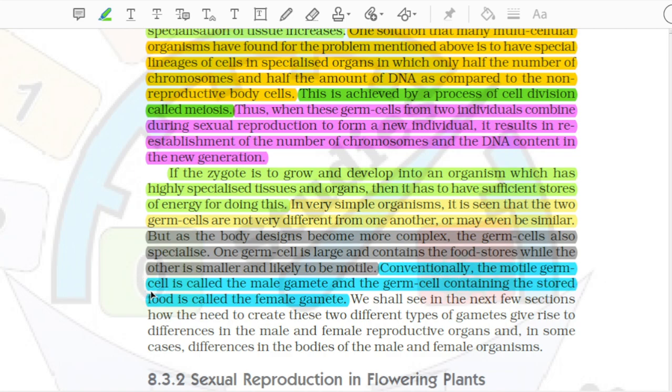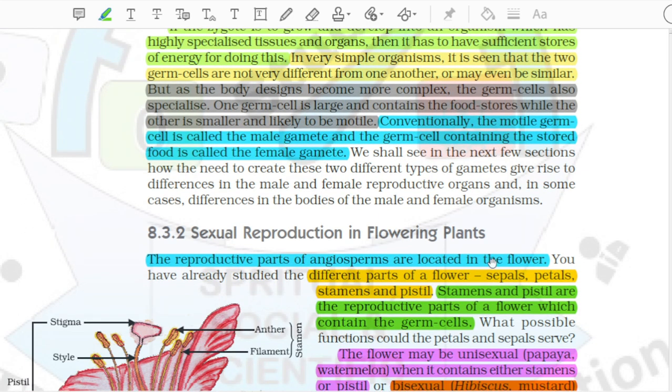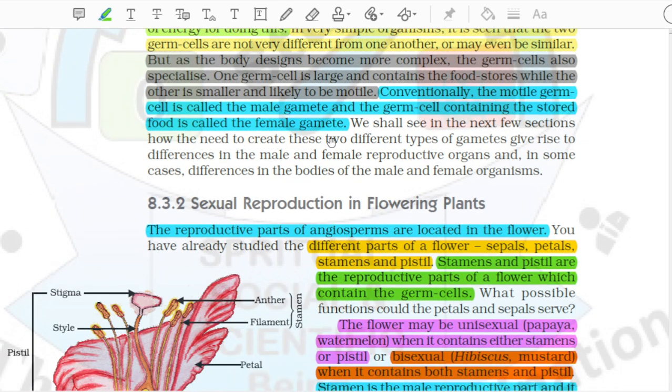Conventionally, the motile germ cell is called the male gamete and the germ cell containing the stored food is called the female gamete. We shall see in the next few sections how the need to create these two different types of gametes give rise to differences in the male and female reproductive organs and, in some cases, differences in the bodies of the male and female organisms.